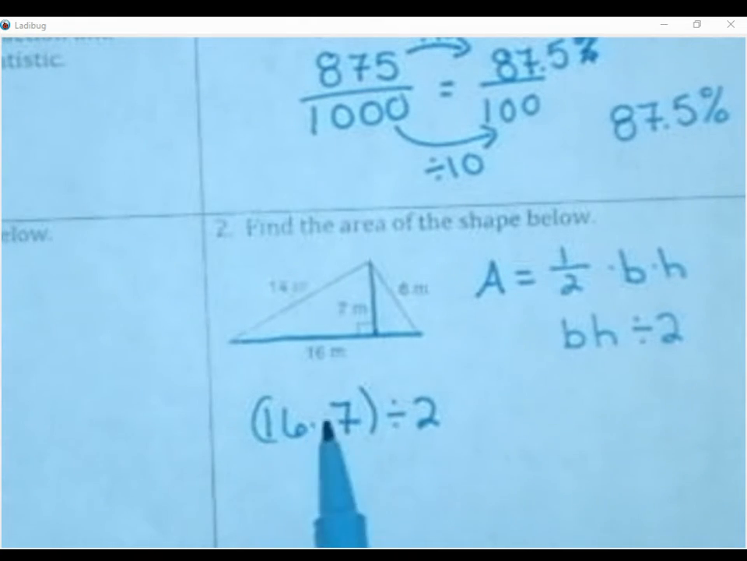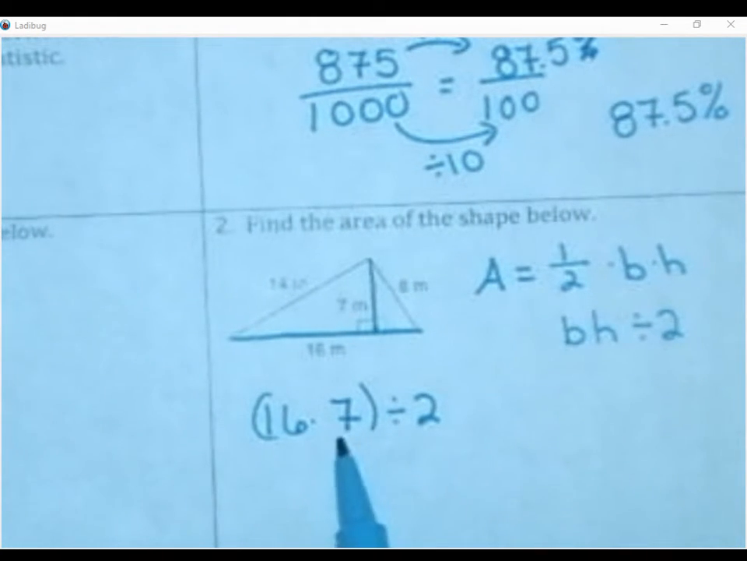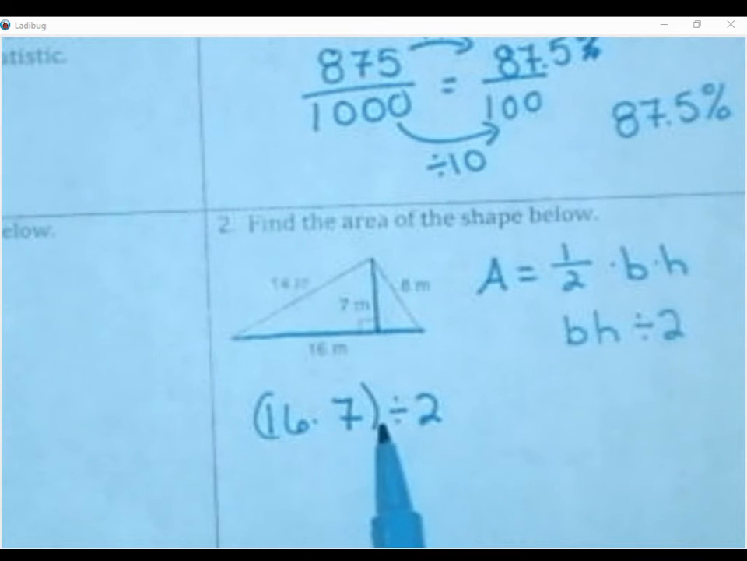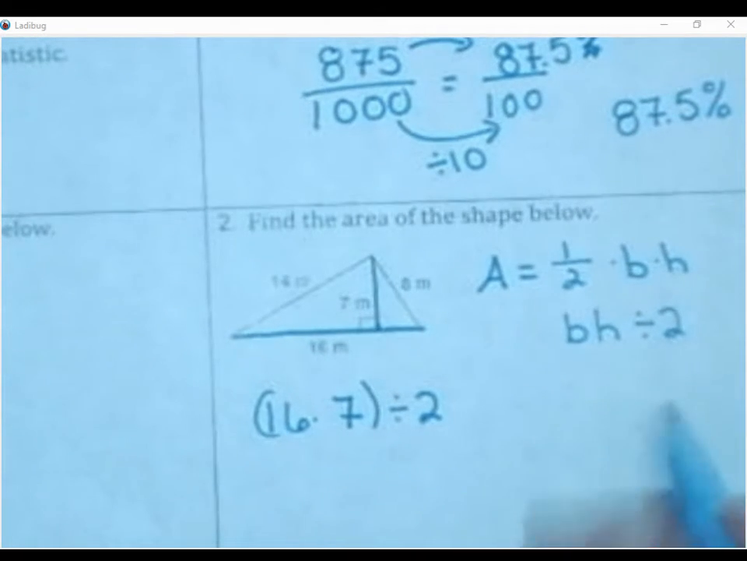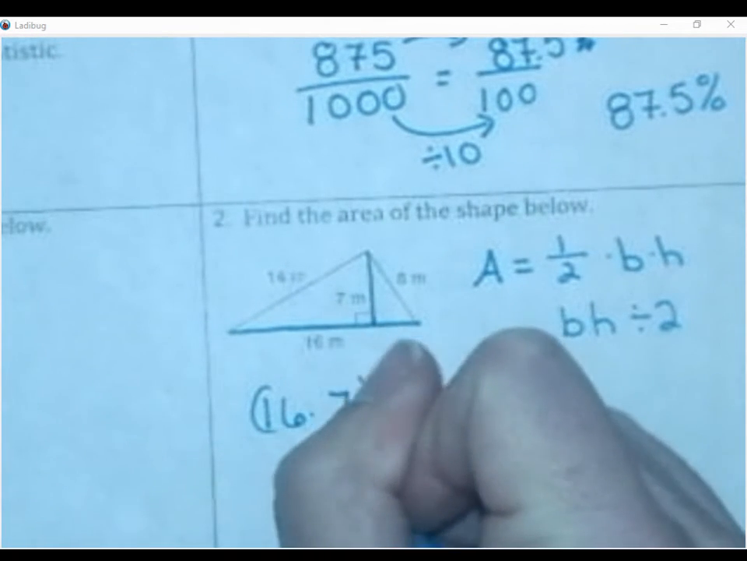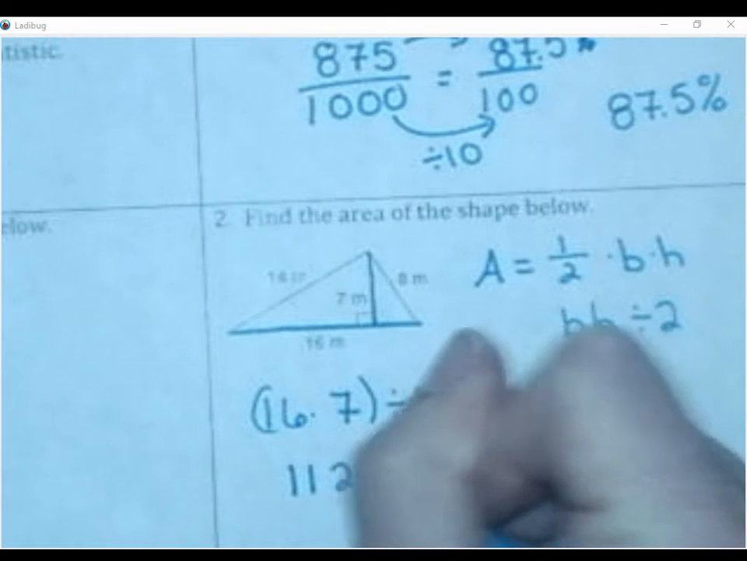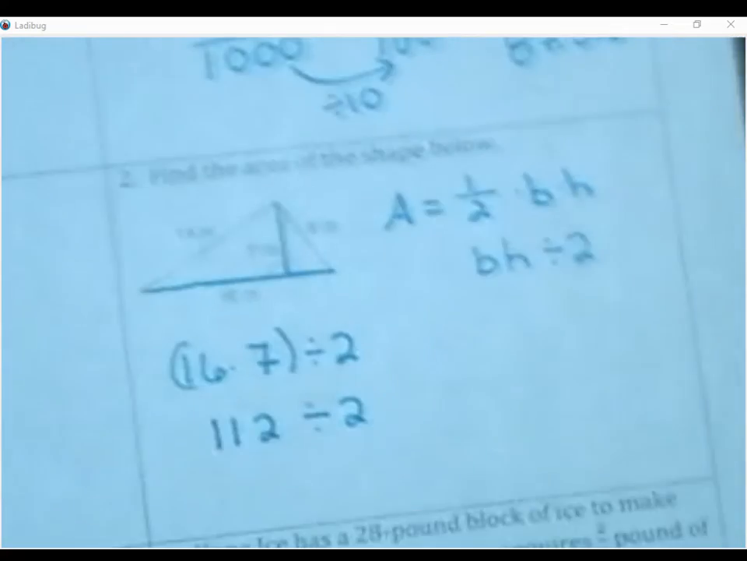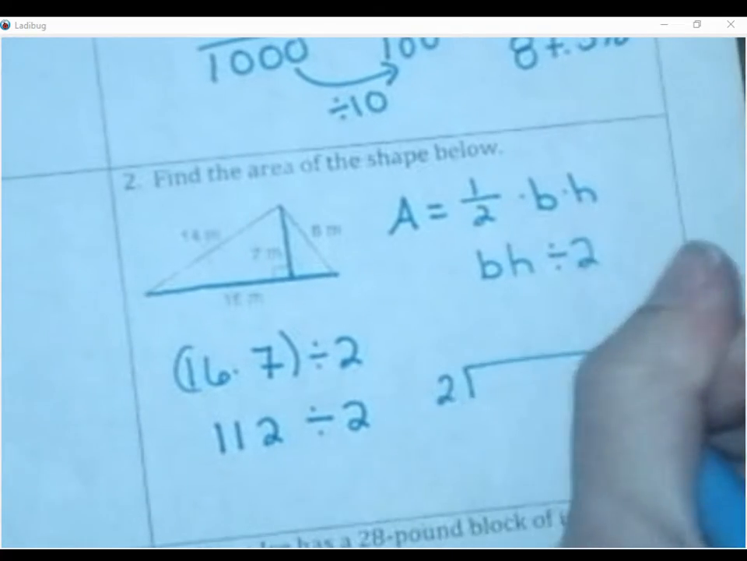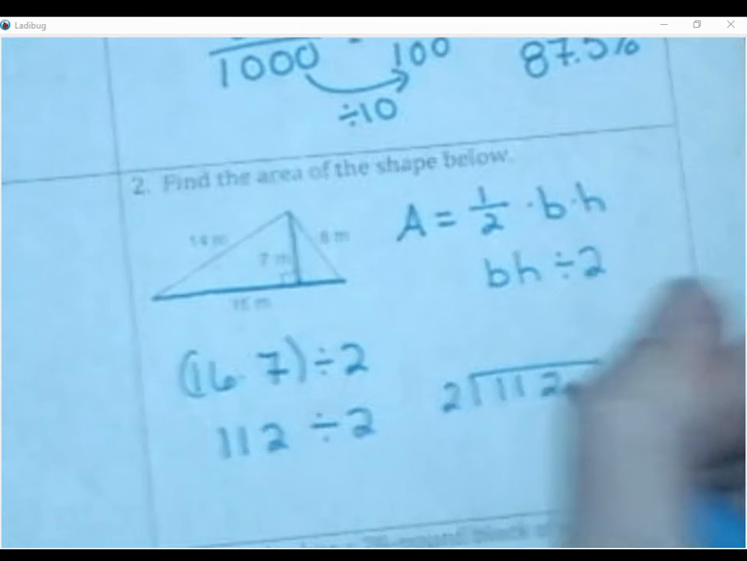So 16 times 7, if you don't know this off the top of your head, then break it down. 7 times 6 is 42. 7 times 10 is 70. 70 plus 42 is 112. And we're going to divide that by 2. So then go over here on the side and do that.